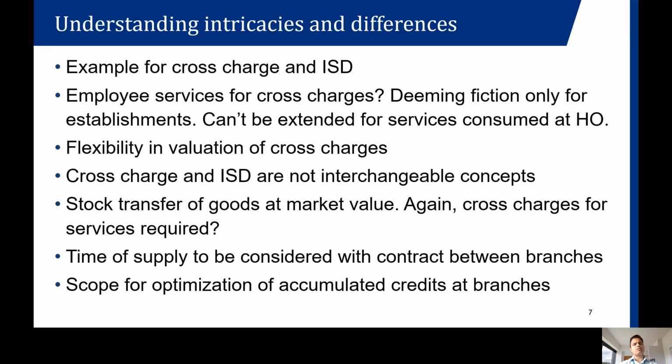So whenever the other locations are able to take the input tax credit, it is better to take some value for the purpose of doing the cross charge without worrying much about the components of valuation for services.